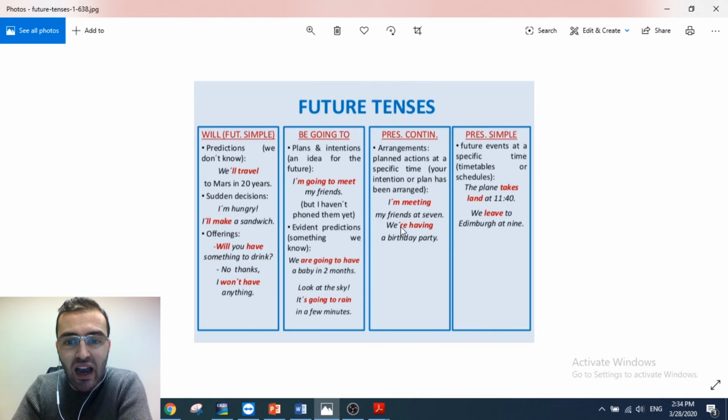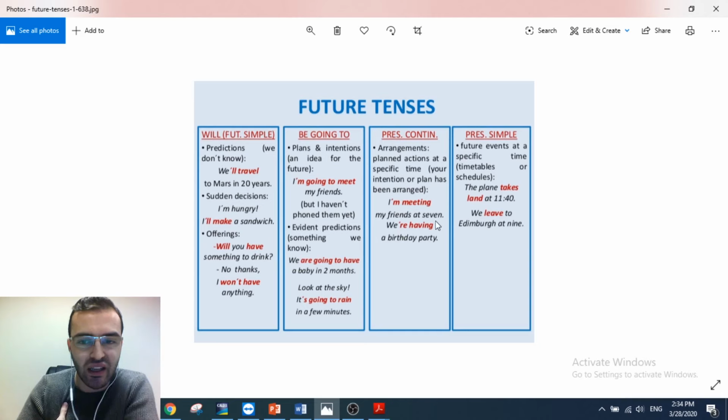I am meeting my friends at 7. So here there is an arrangement. They decided to meet, so everything is arranged and they are going to meet there. We are having a birthday party, so even here everything is arranged. They bought everything, they bought the cake, they prepared the cake, and they are just having the birthday party.